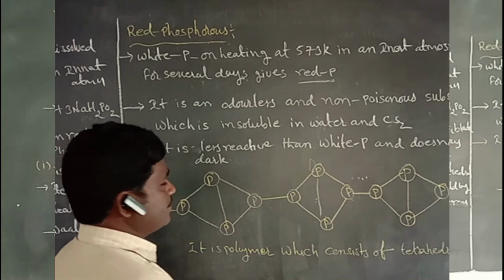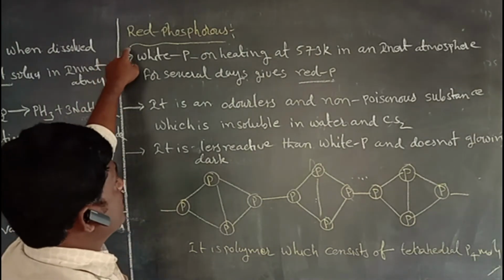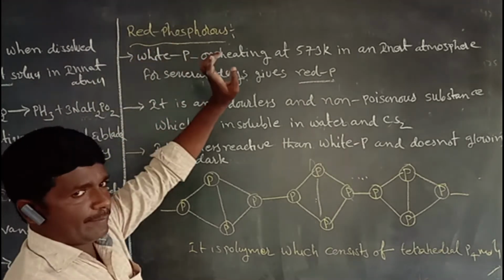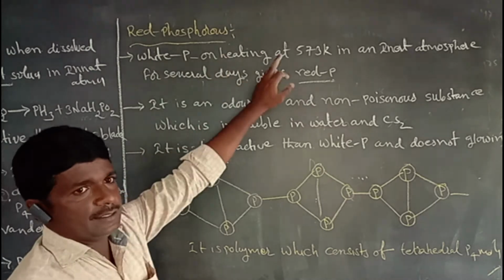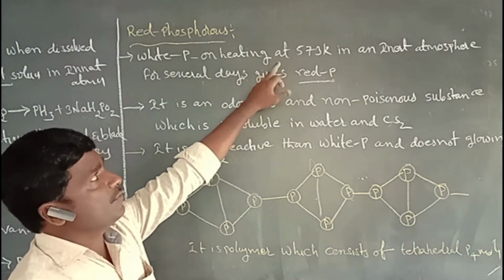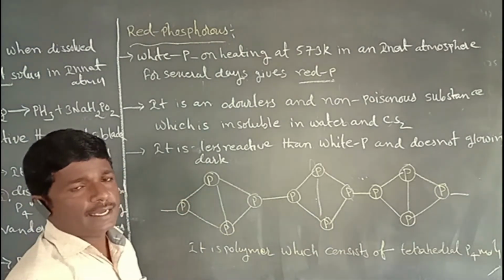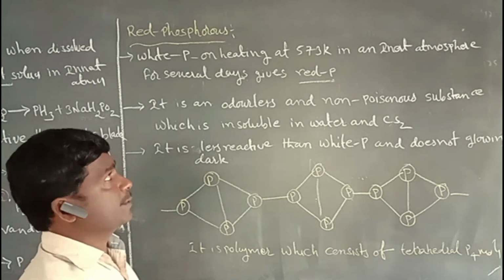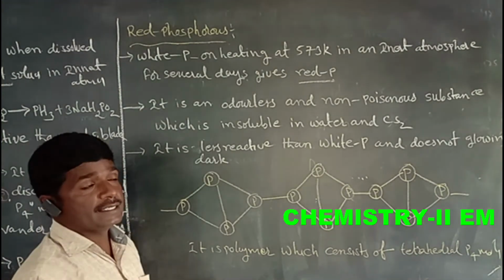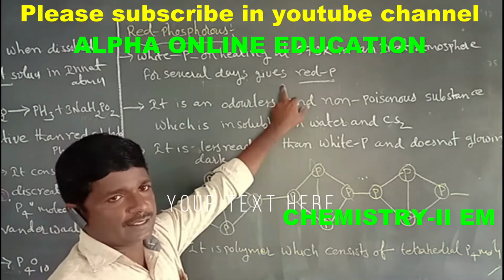Next one, red phosphorus. The second allotropic form is red phosphorus. White phosphorus heated at 573 Kelvin in an inert atmosphere for several days gives red phosphorus.